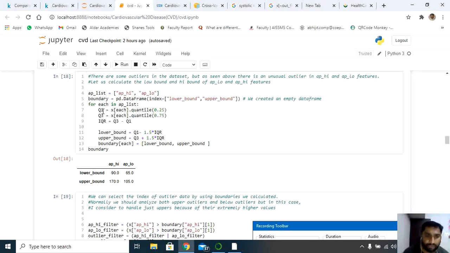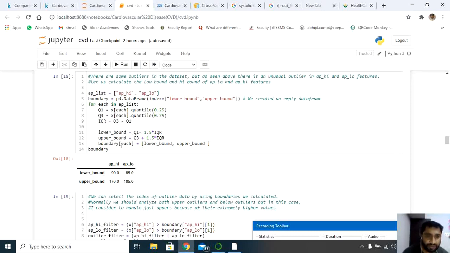So I'm going to divide that into the quartiles: Q1 plus, Q1 minus, similarly Q2 plus, Q2 minus here. I have taken Q1 and Q3 here. Q1 gives 25% and Q3 gives 75%. Now in the y-axis you get the probabilistic values here. For the lower bound, I'm subtracting 1.5 times the IQR. IQR is nothing but Q3 minus Q1. Q3 has 75% of the records, and you subtract Q1 from it. So we are going to get the outer boundary.